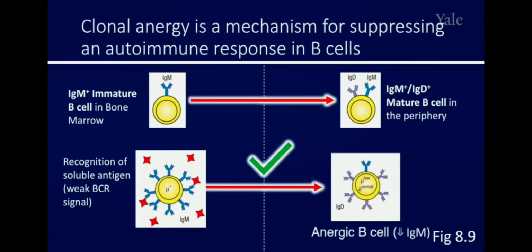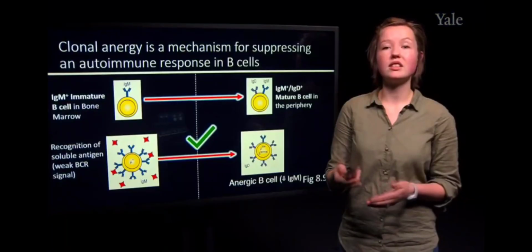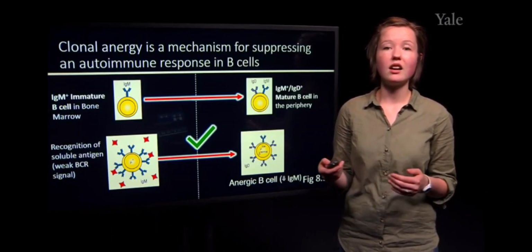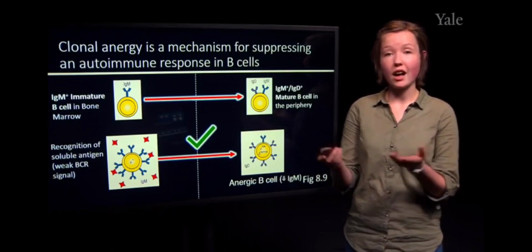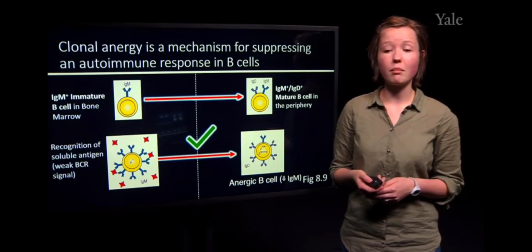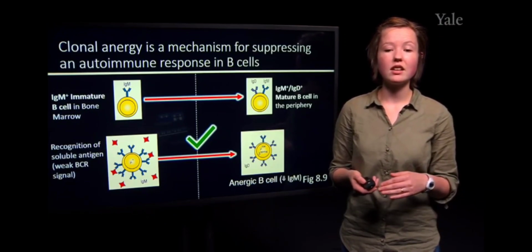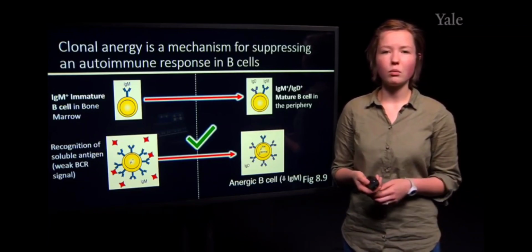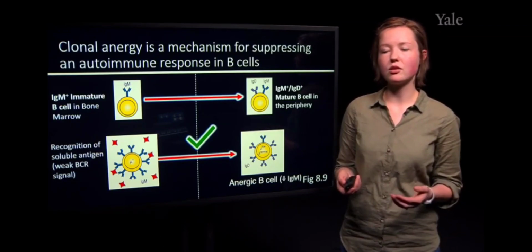At this point in time, the B cell will be able to exit into the periphery. However, it will decrease its B cell receptor expression that is IgM. The particular IgM isotype will be decreased, and it is referred to at this point as an anergic B cell, which is not responsive to its self-antigen once it exits into the periphery.